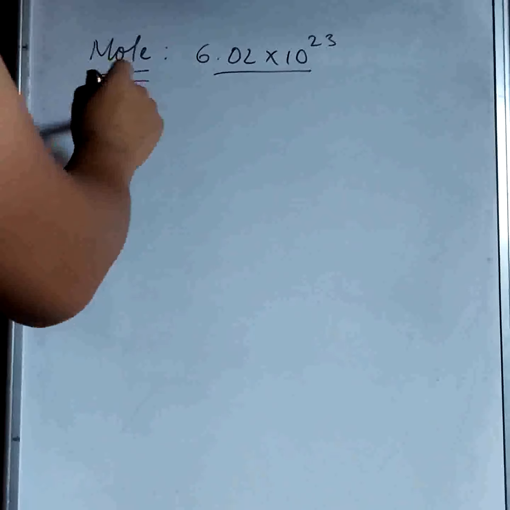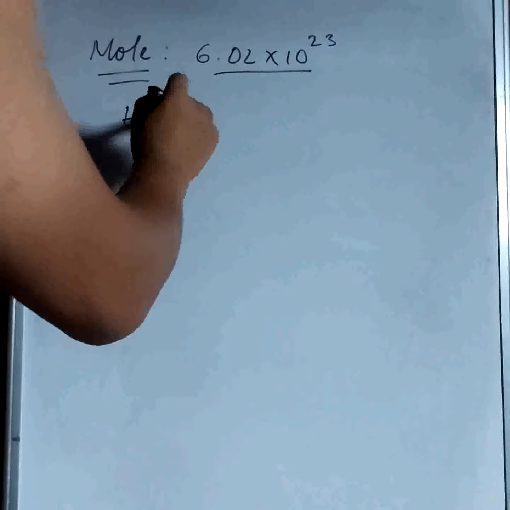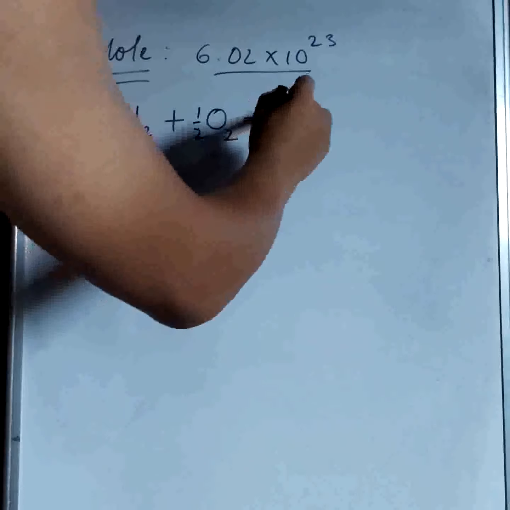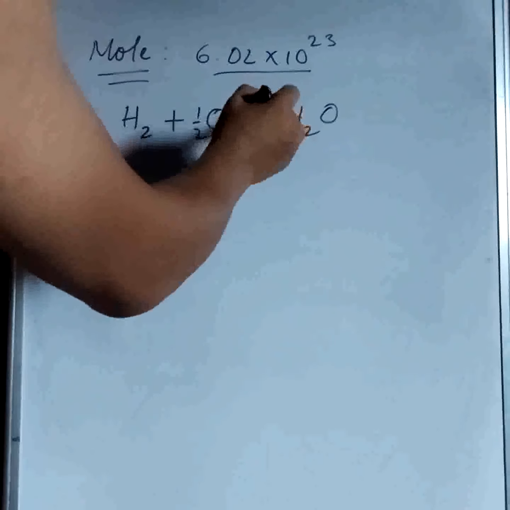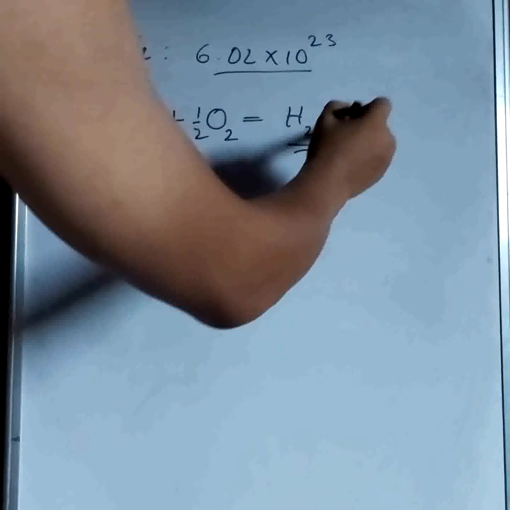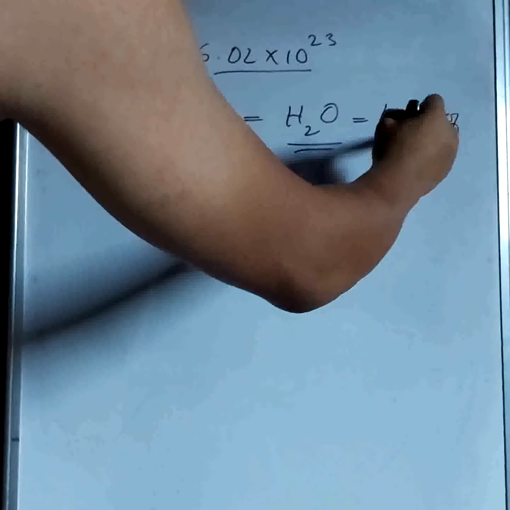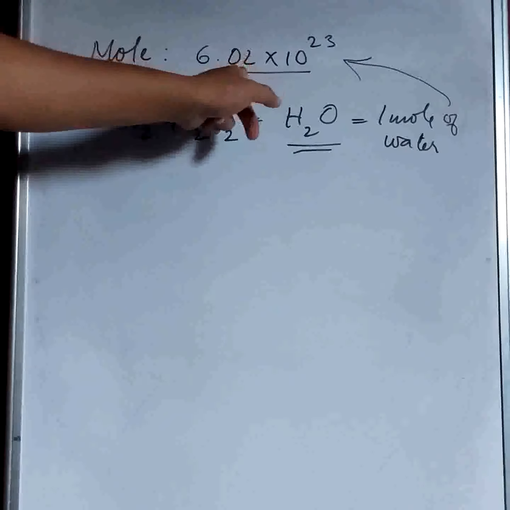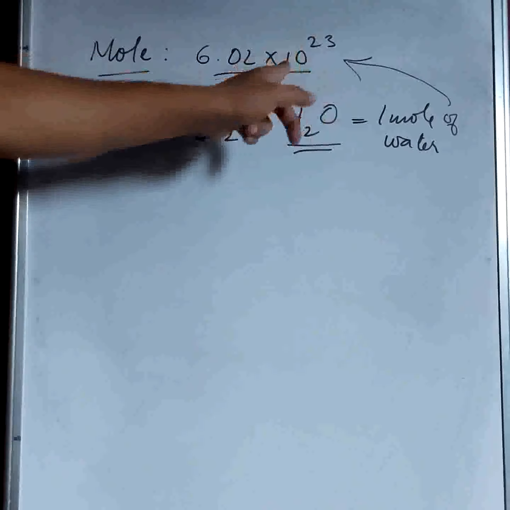For example, let's say H2 plus half of O2 gives us H2O. Here we don't have any number on the left side, so this means 1 mole of water. That means it will have 6.02 into 10 raised to the power 23 molecules of water.